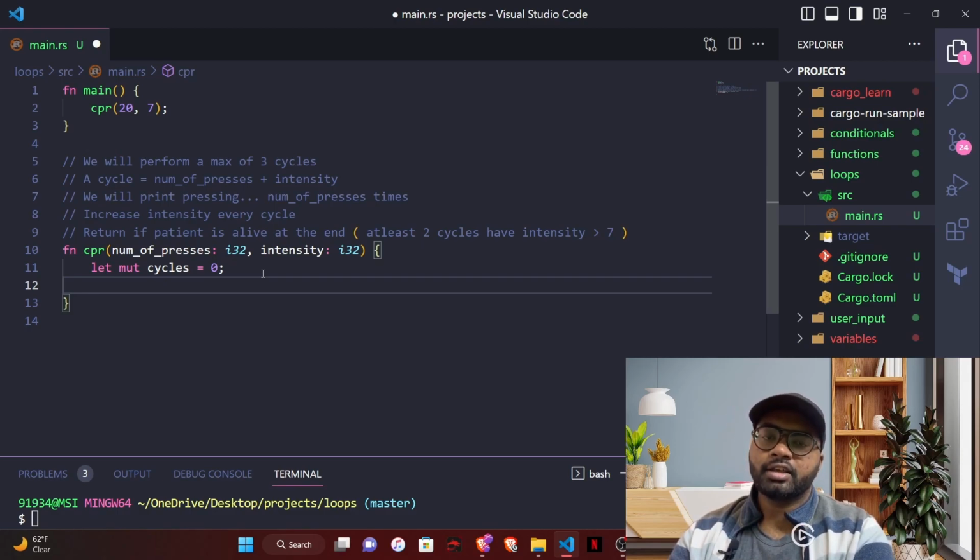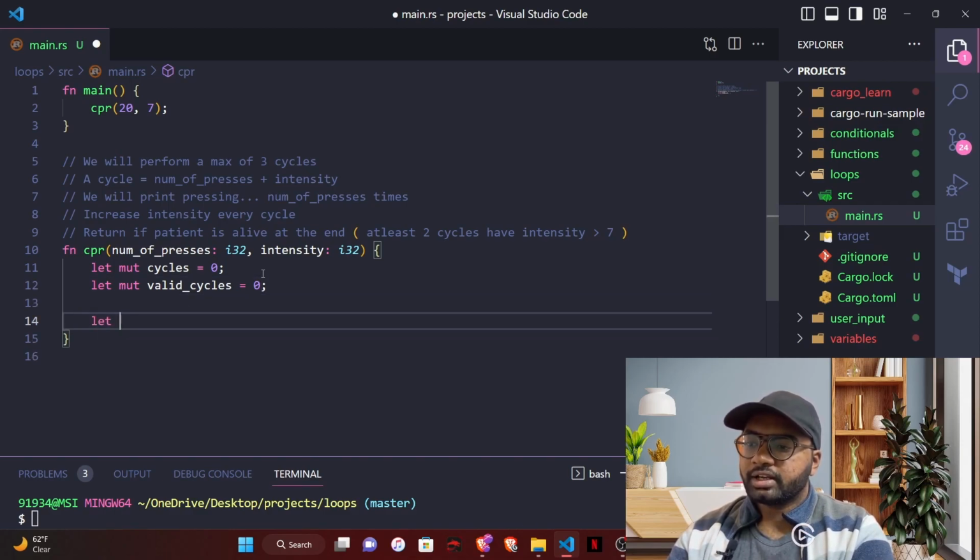A valid cycle is nothing but a cycle which has intensity greater than 7. So if the number of valid cycles is at least 2 out of a total of 3, then only we will consider that the patient is alive. Otherwise we consider that the patient is dead. So we have to keep track of valid cycles as well. So let's take this variable valid_cycles, which is also 0 because we haven't performed any cycle yet.